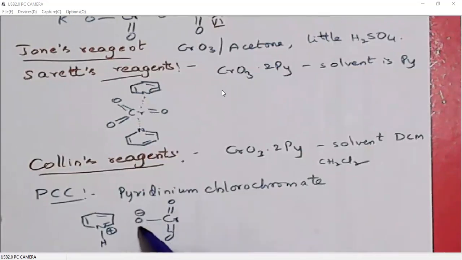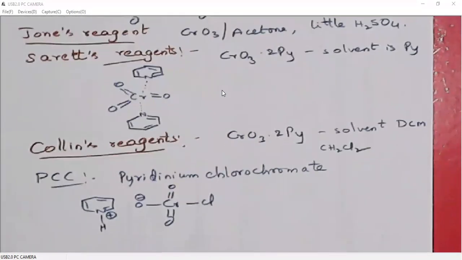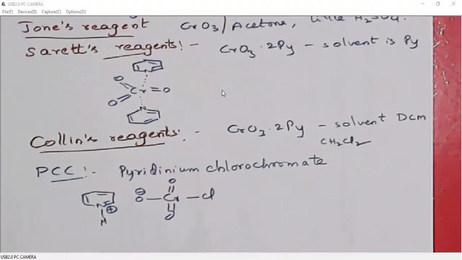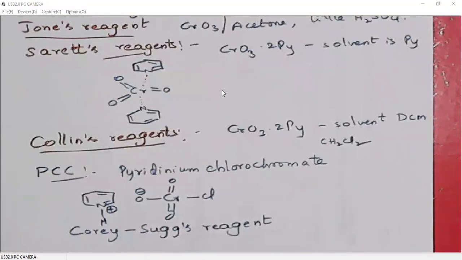This is oxygen negatively charged, so O minus, and pyridinium ion positive charge. So this is pyridinium chlorochromate, PCC. Generally it is called Corey-Suggs reagent.